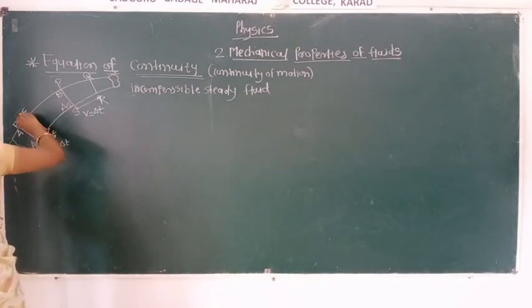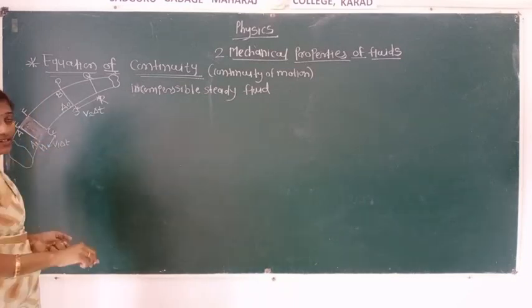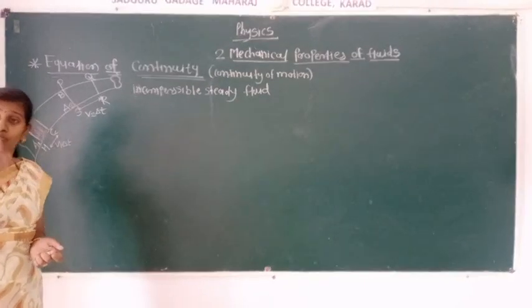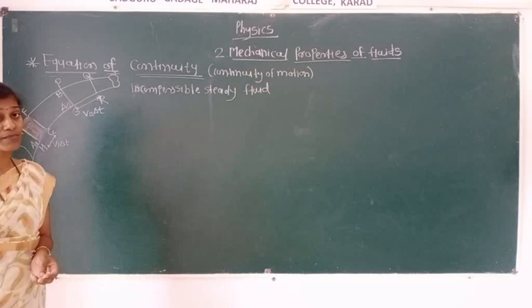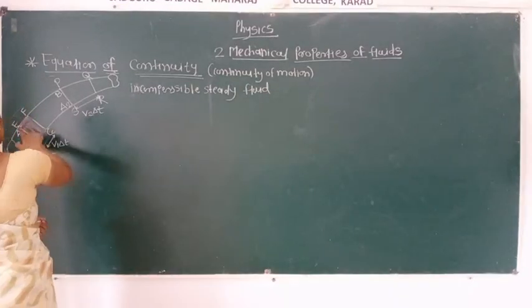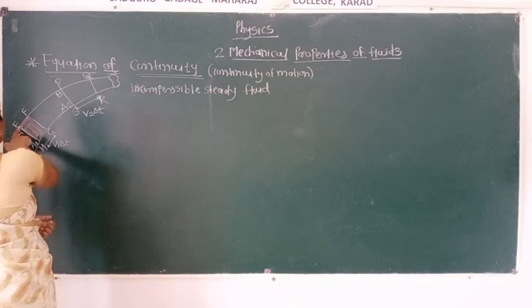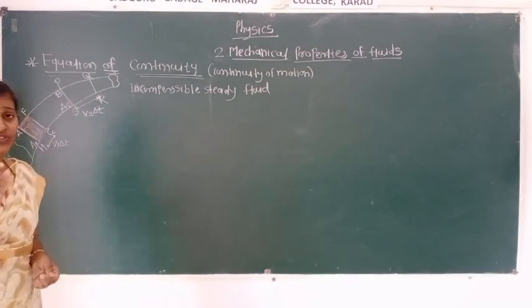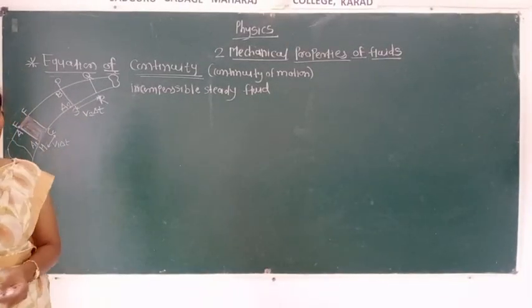Here point A is present, here point B is present. At point A, whenever the fluid is passing through a given point, the velocity of that fluid remains constant, but it varies from point to point. From here the velocity of that fluid is the same, but at another place it is going to change. This is a basic thing related to our streamline fluid.